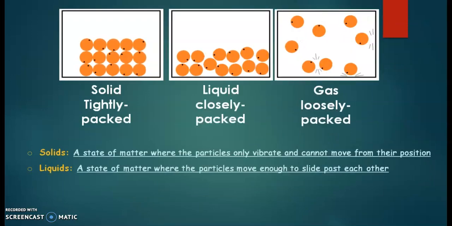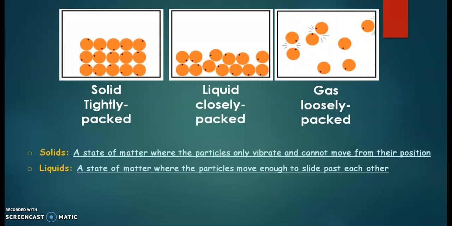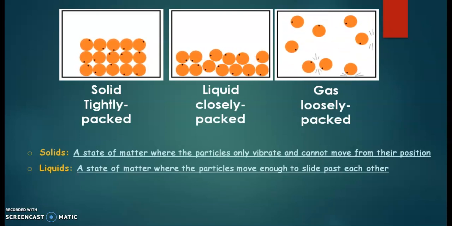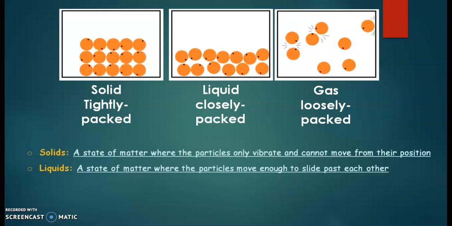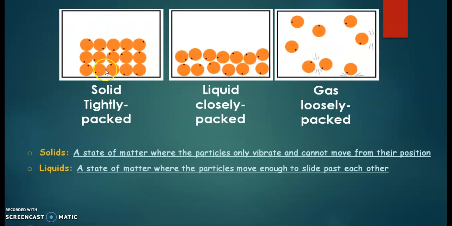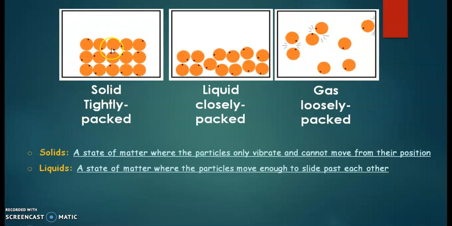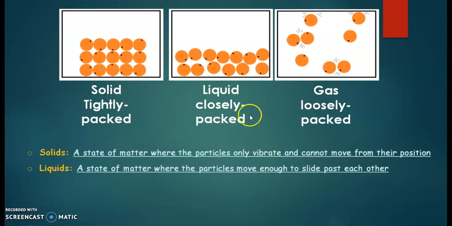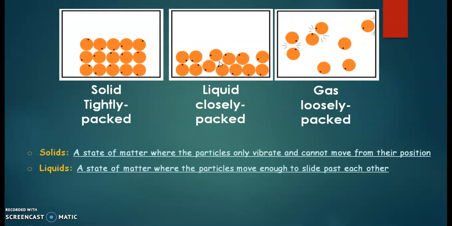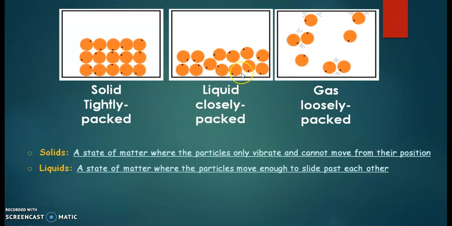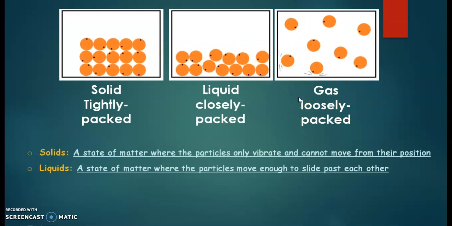Now next is the summing up, an introduction of all these three. Solid means the arrangement of the particles. In case of the solid state, the particles are tightly packed. In case of the liquid, the particles are closely packed. You have to see in the diagram in the motions. But in case of the gas, they are loosely packed.